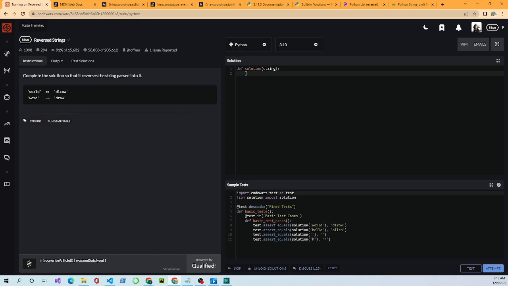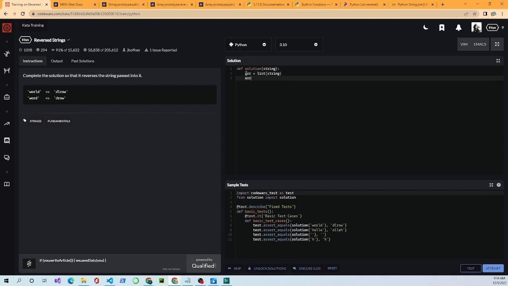Okay, so what we'll do is we'll declare a variable called, we'll do an X. Let's see, let's do array like we did in JavaScript. Okay, we'll use the built-in list function that Python has. We'll pass the string into it. Okay, this will create an array out of the string.